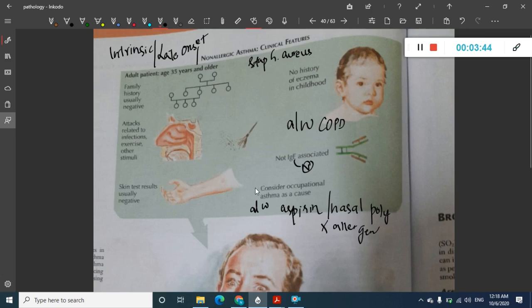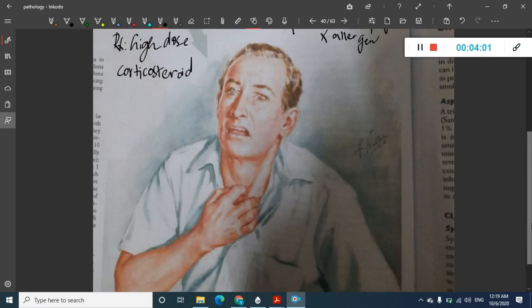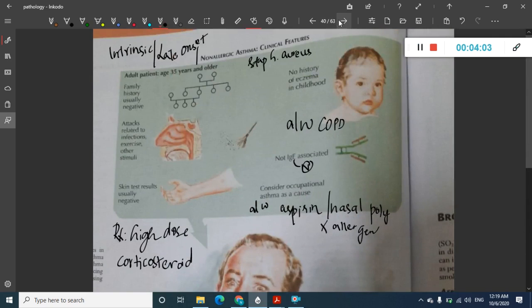Then what is the treatment of this? High dose corticosteroids should be given. This is about intrinsic asthma or late onset asthma.